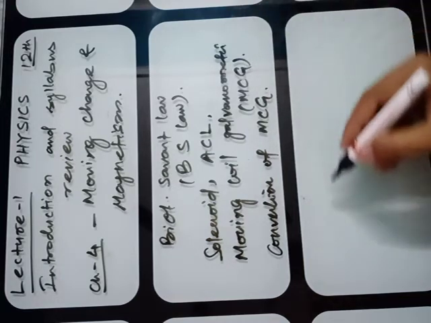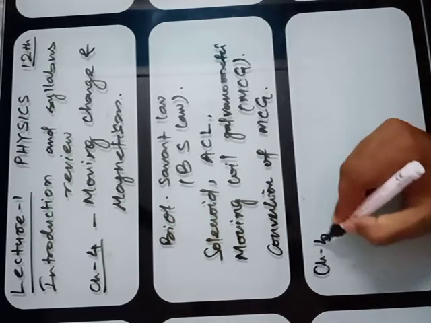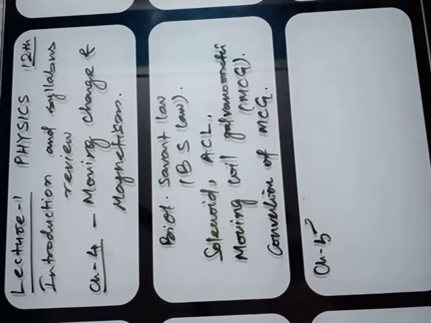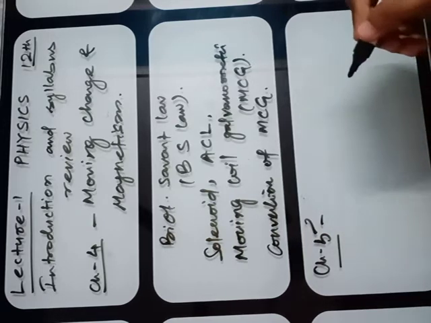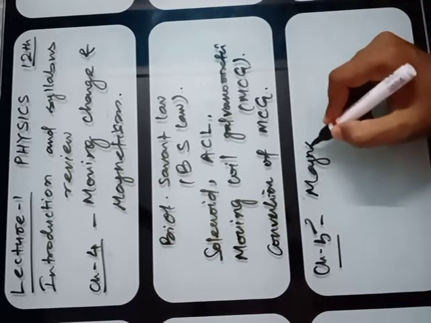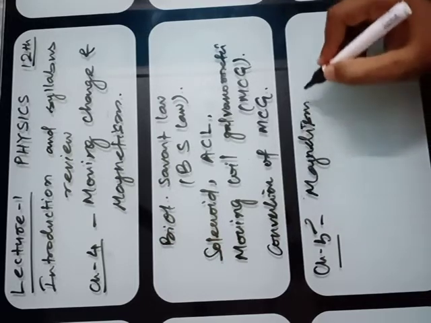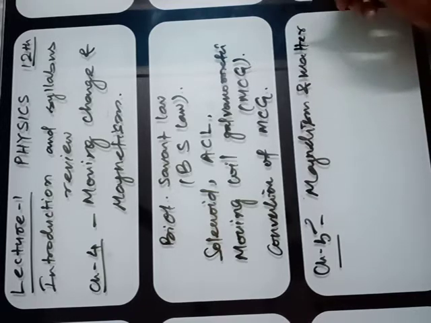Next, you have to study chapter number 5. In this chapter, you will study about magnetism and matter.